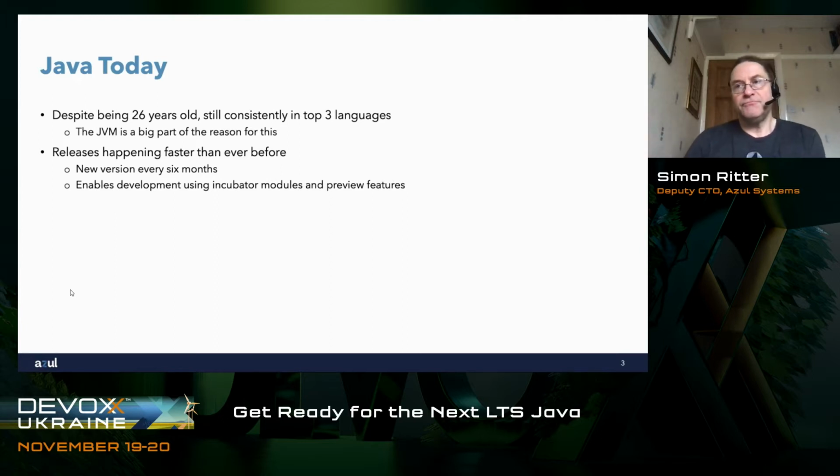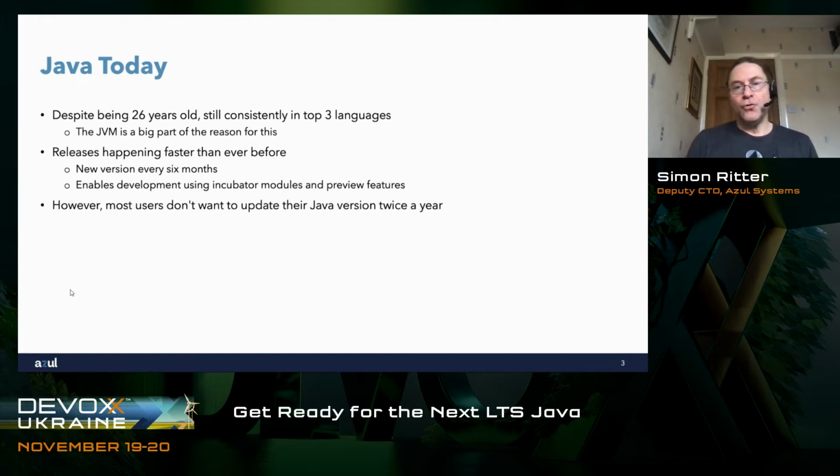If there are situations where it doesn't quite do what developers really want it to, they can provide feedback, and then the developers of the platform have the chance to make some changes before it becomes a final feature. And we'll see as we go through that this is actually working very, very well. There's been a couple of cases where this has enabled us to address concerns that we have from developers.